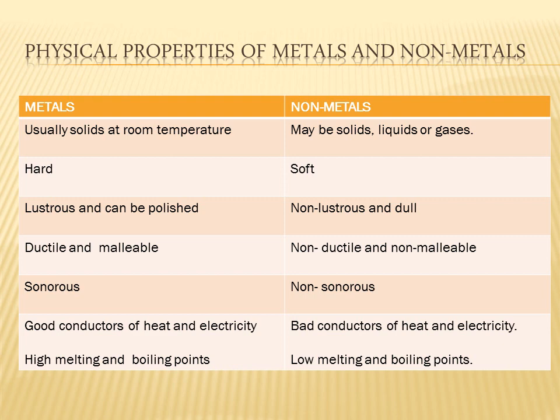Metals are hard. Here also we have exceptions. Metals like sodium and potassium can be cut with a knife. That means they are not hard. They are known as soft metals. Sodium and potassium are known as soft metals because they can be cut even with a knife.